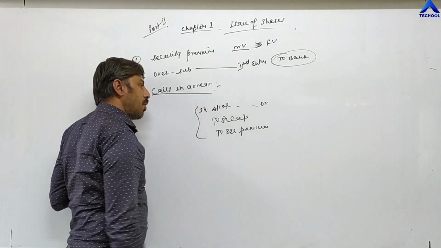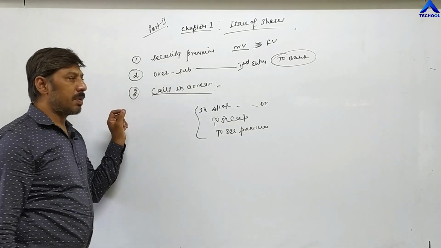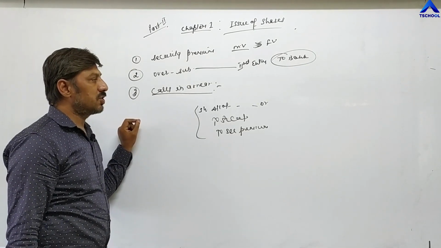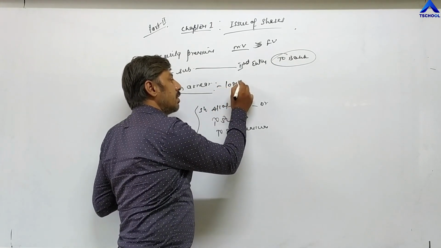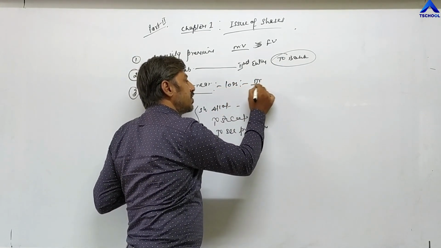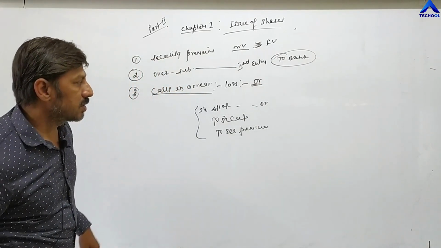Calls in arrear is the amount which is not paid by the shareholder, the amount which is demanded by the company but not paid by the shareholder. That is called calls in arrear. It is a loss for the company, that's why it will be debited. But at which time? Again, for every installment we are passing two entries.